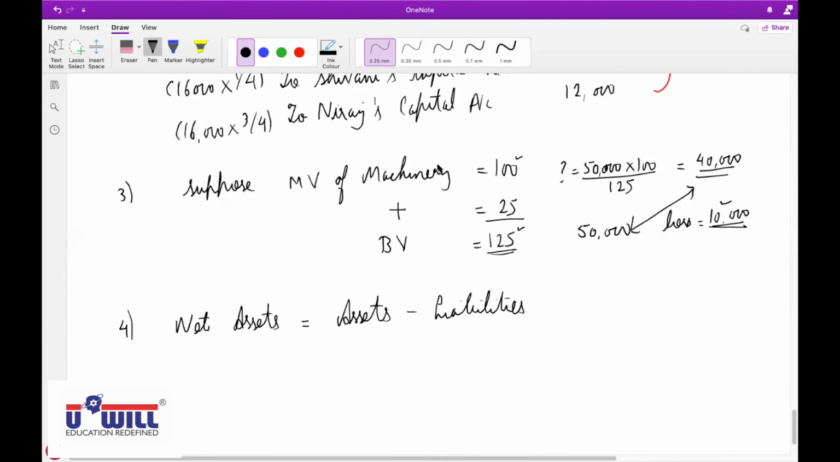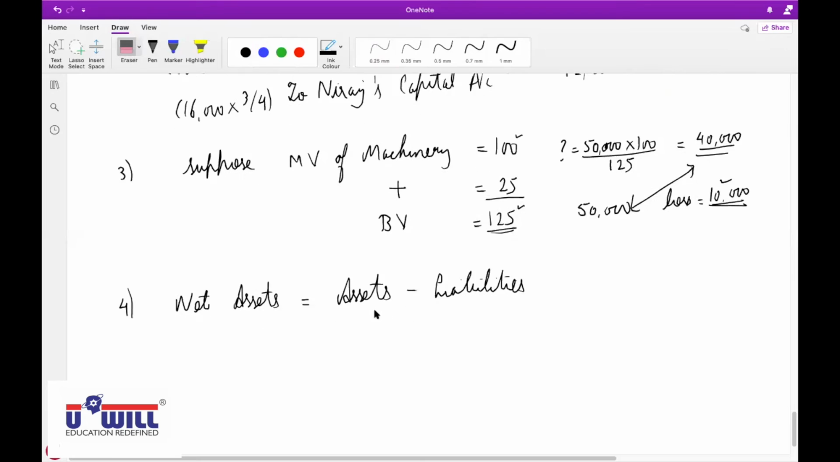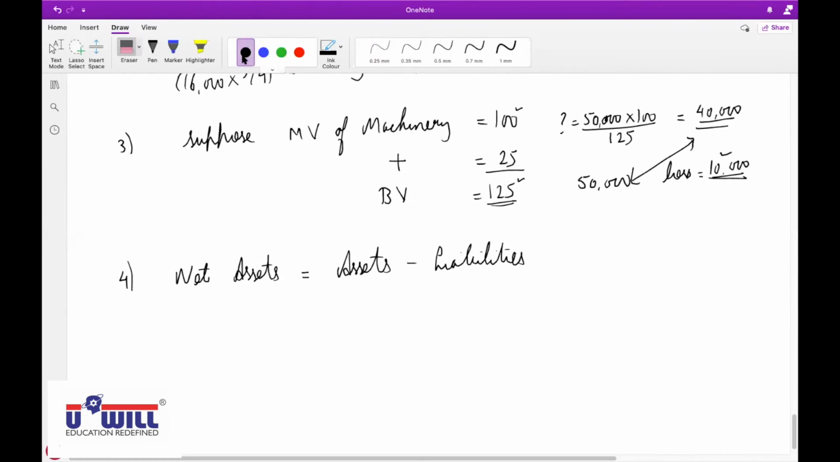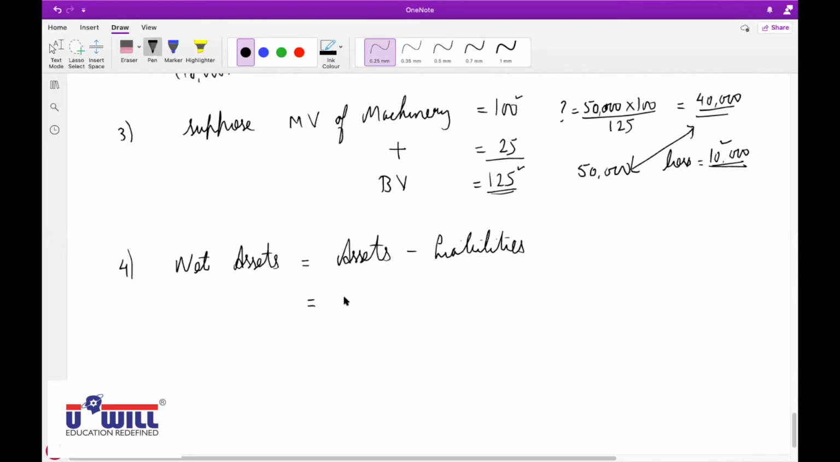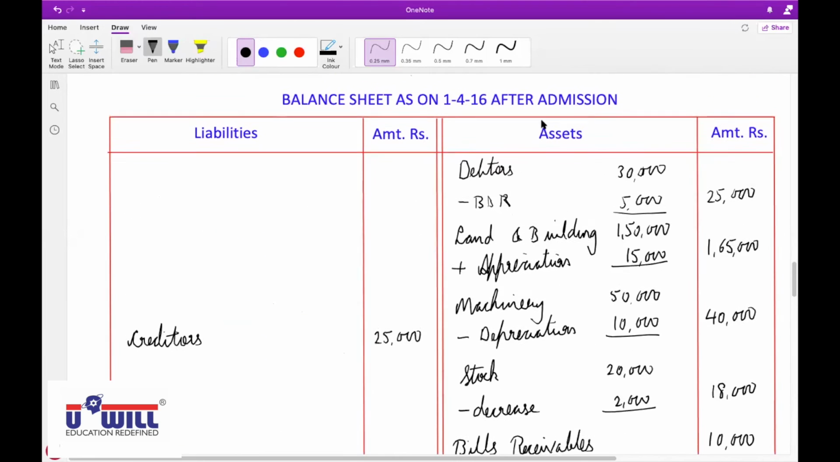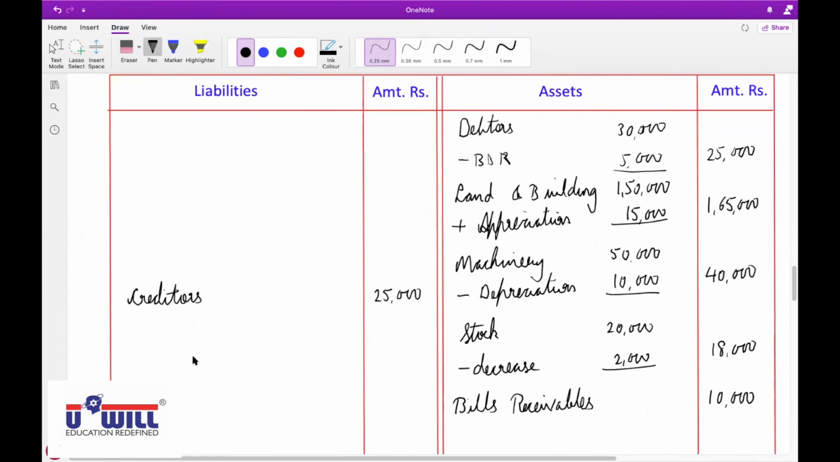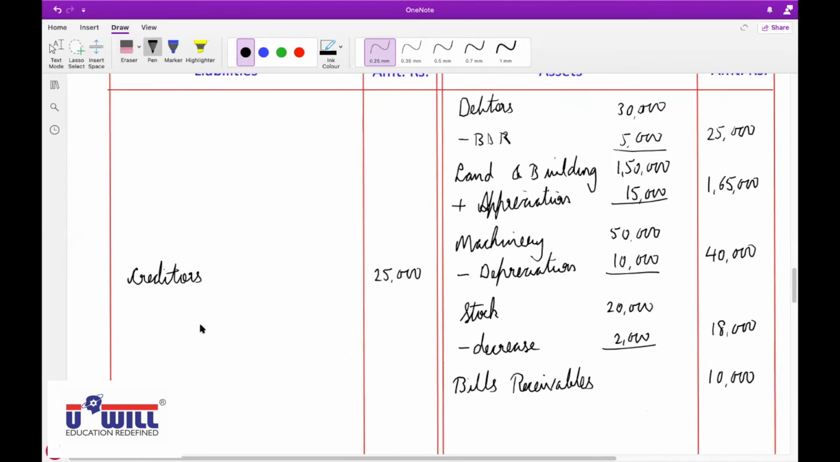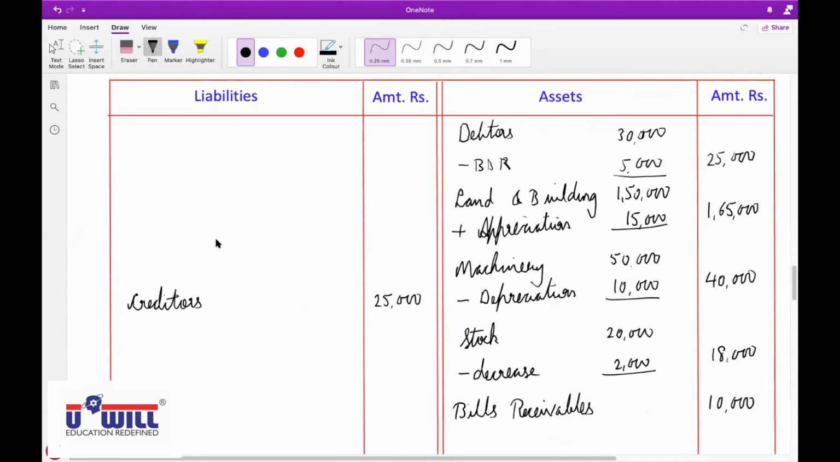Tirth, unmute yourself. Yes, sir. Assets minus liabilities would become zero, no? No, sir. Why? Because liabilities will not become zero: we are talking about assets minus external liabilities only. So from the total of assets, if you subtract external liabilities, then what will remain? Capital only. Raise your hand if you did not understand this.